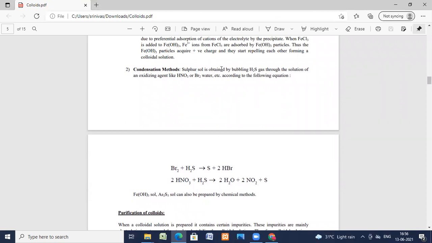Sulfur sol is obtained by bubbling H2S gas through the solution of an oxidizing agent like HNO3 or Br2 water. See, Br2 plus H2S gives rise to sulfur plus HBr. And similarly, nitric acid on reaction with H2S gives water plus 2NO2 plus S. Ferric hydroxide sol and arsenic sol can be prepared by chemical methods. So this is the condensation chemical method.